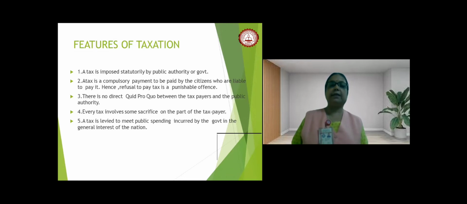And it does not mean that since they are paying the taxes, those citizens are going to enjoy some specific advantages or facilities. It's not like this. It is their responsibility and accountability as Indian citizens that they will have to pay the taxes regularly to the government.